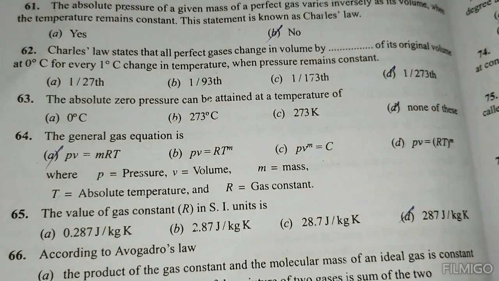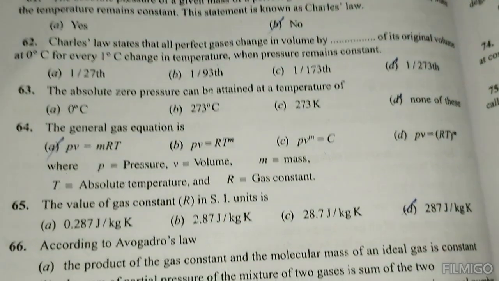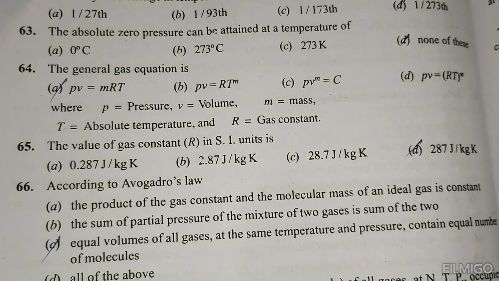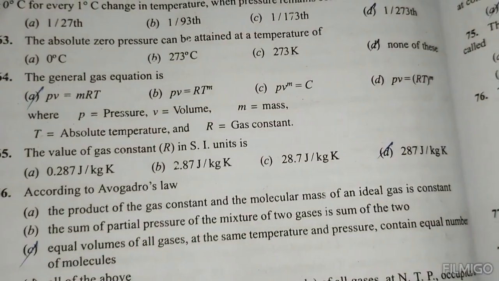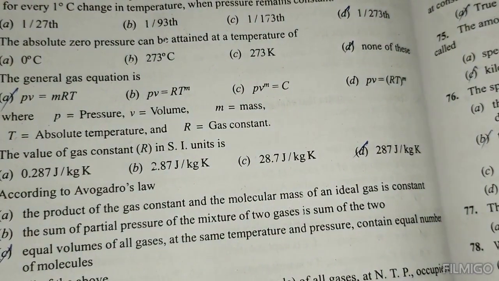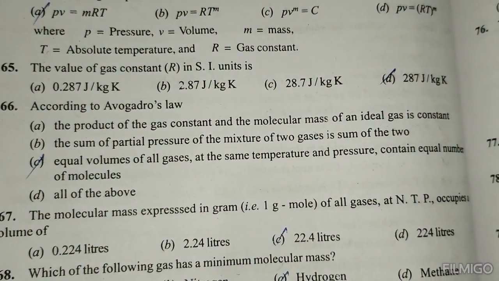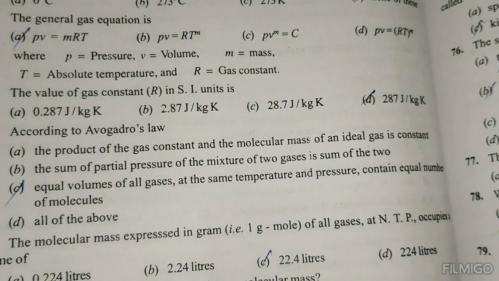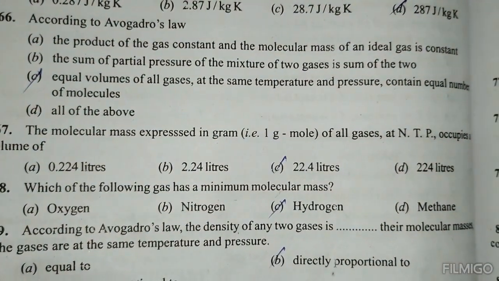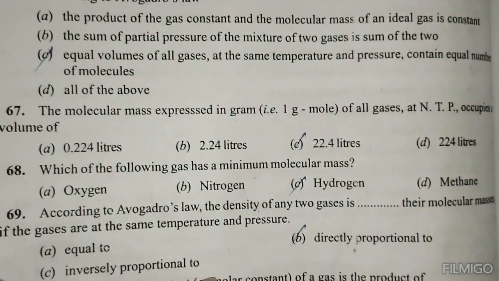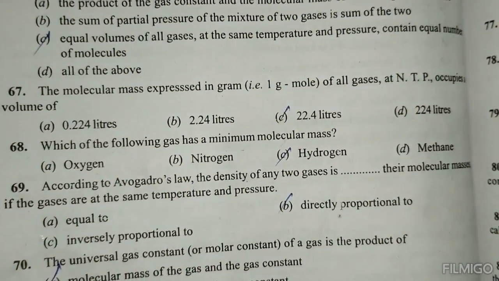The absolute zero pressure can be attained at a temperature of: none of the above. The general gas equation is PV equals mRT. The value of constant R in SI units is 287 joule per kg Kelvin. According to Avogadro's law, equal volumes of all gases at the same temperature and pressure contain an equal number of molecules. The molecular mass expressed in kg of all gases at NTP occupies a volume of 22.4 liters.